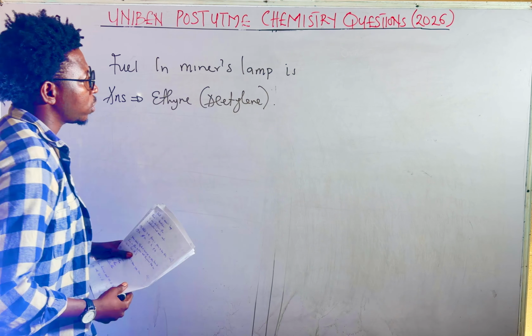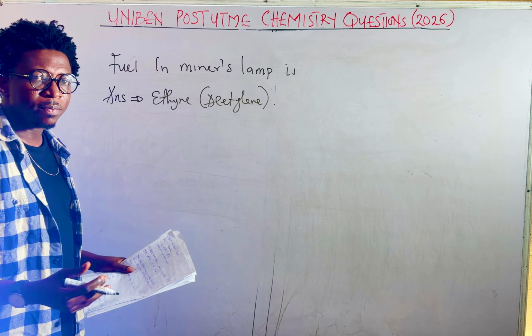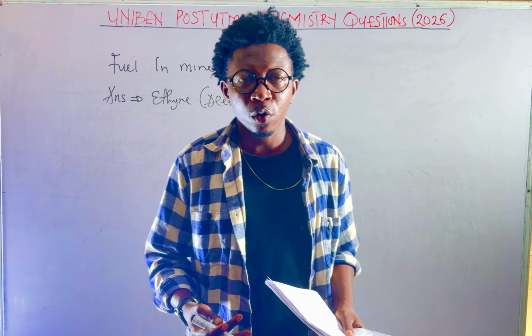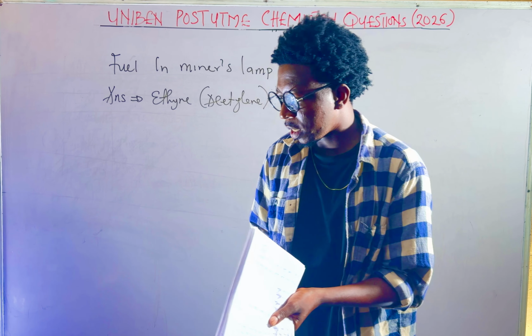Take note, one of the uses of ethine is that it is used as fuel in miners lamp. Also take note, it is used in oxy-acetylene flame, which is used to weld and cut metals. You should also know that ethine is produced by the action of steam or water on calcium carbide. So that's that. I think that came out yesterday. So very easy. Now, but look at this one, the next one.